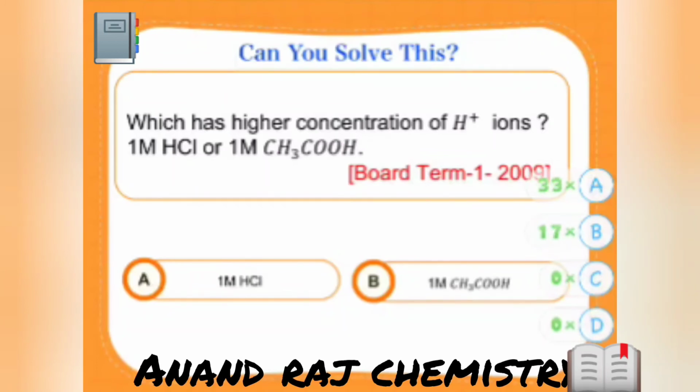Then answer this. Which has higher concentration of H plus ion? HCl or CH3COOH? Just now we learned strong acid will have more H plus ions and weak acid will have less H plus ions. And we know example for strong acid and example for weak acid. Quickly answer this. Okay, still 150 people are left to answer this.